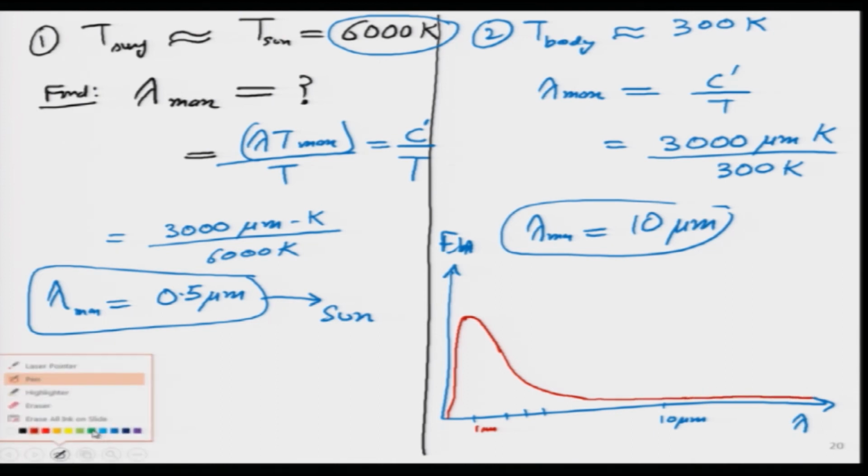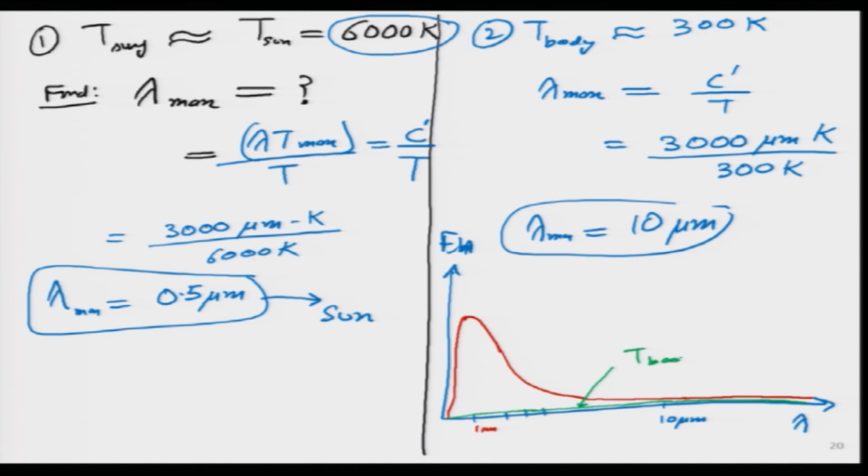Then for the body it has to be below the higher temperature curve over here, which means it will be here and then the whole thing is very low, very low, very low over here, then it is going over here. So, the green curve is for the T for body, which is about 300 Kelvin, and the red curve is for the T for sun, which is about 6000 Kelvin.